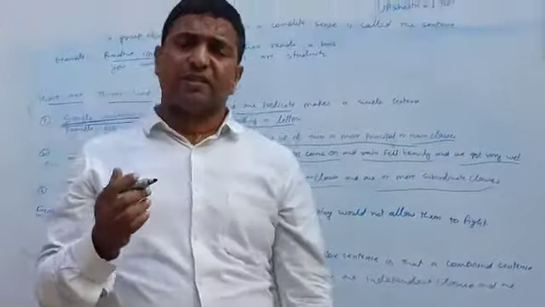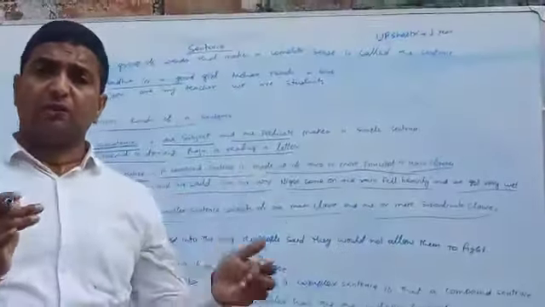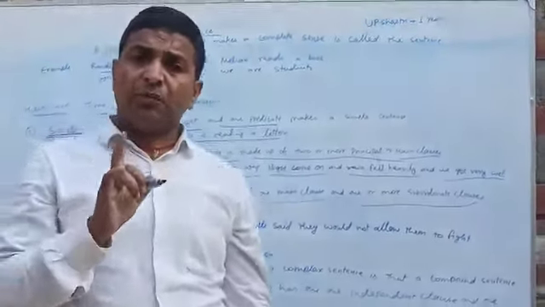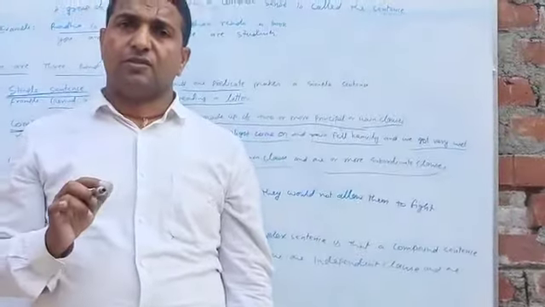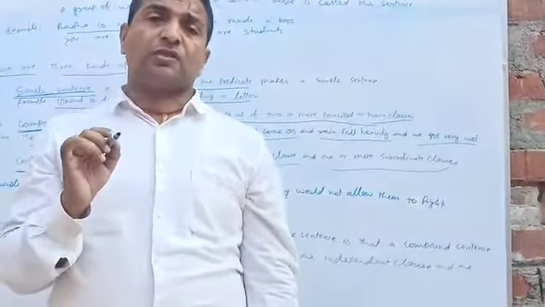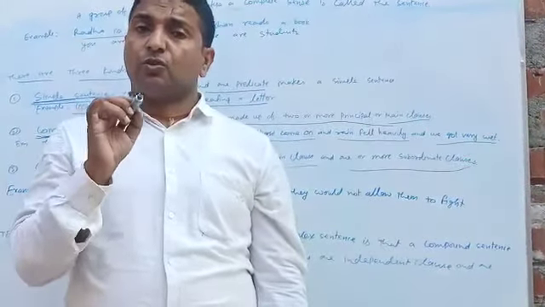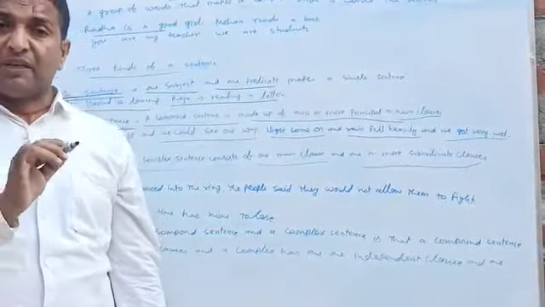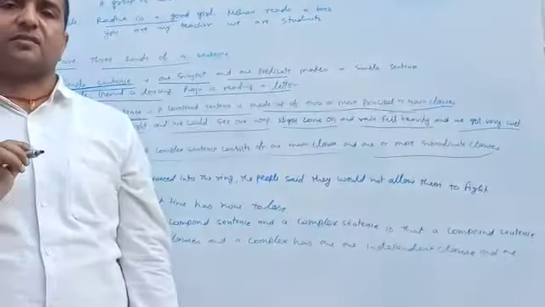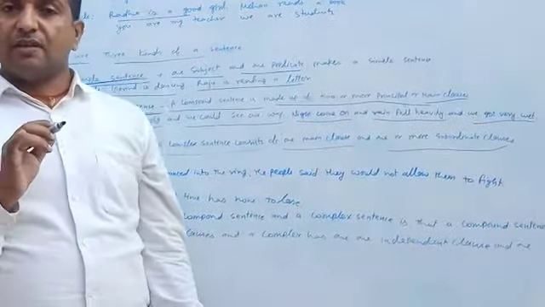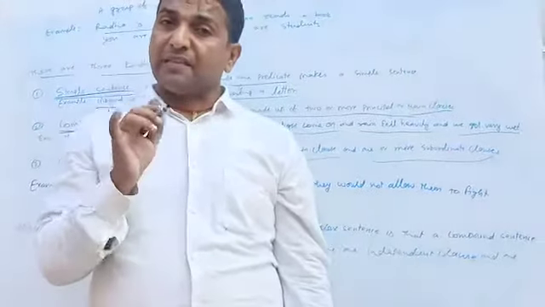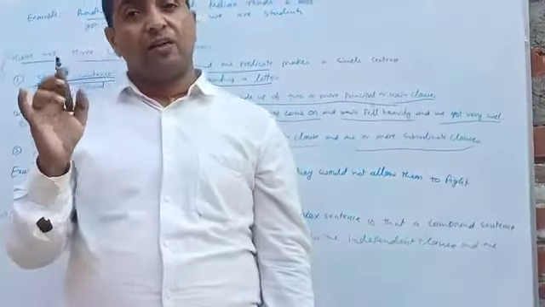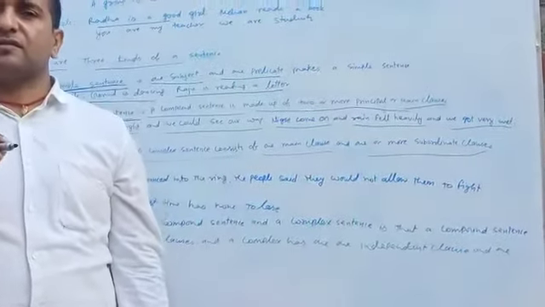Do you understand what is the difference between compound and complex sentence? A compound sentence makes two or more independent clauses or sentences. But in a complex sentence, there is one independent and one dependent clause.